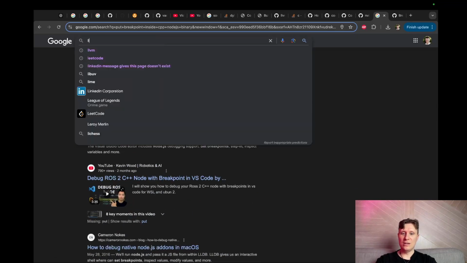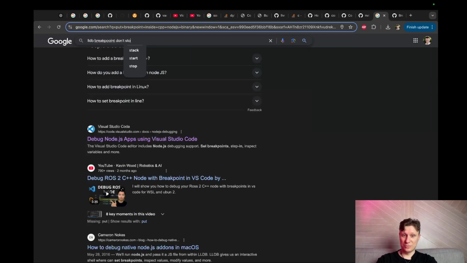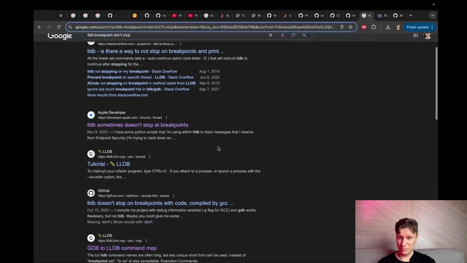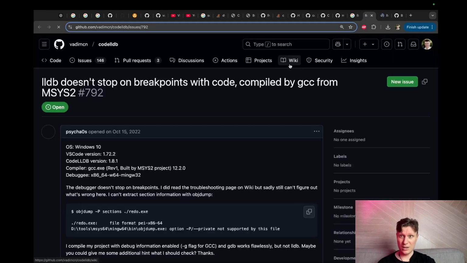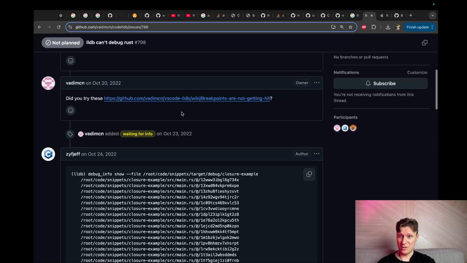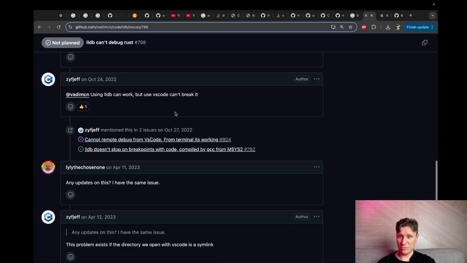Let's search: LLDB breakpoints don't stop. Okay, LLDB doesn't hit breakpoints. Similar question. Using LLDB can work, but VS Code can't break.